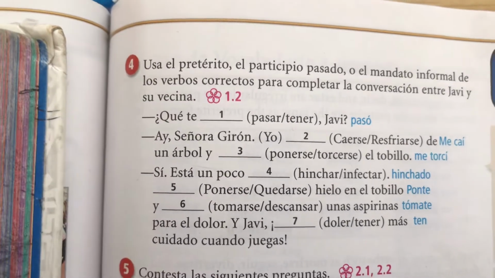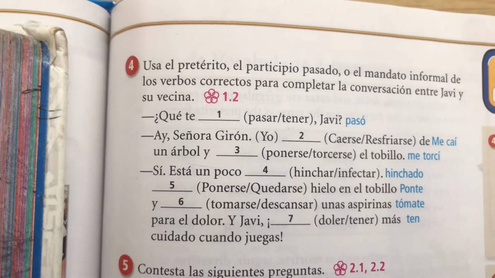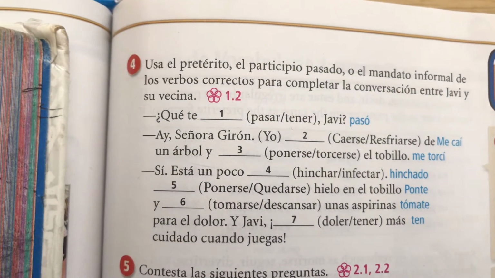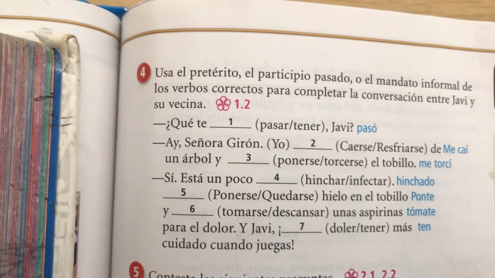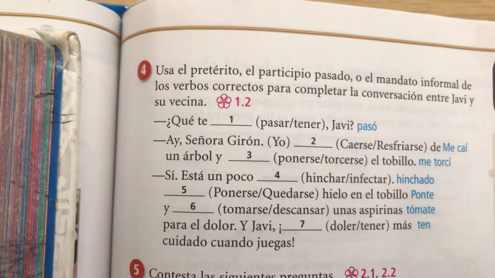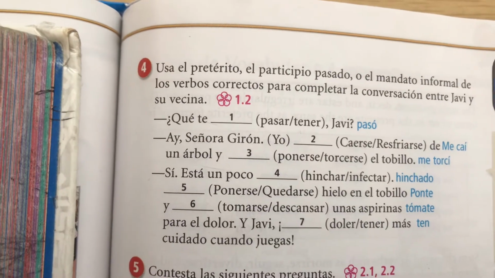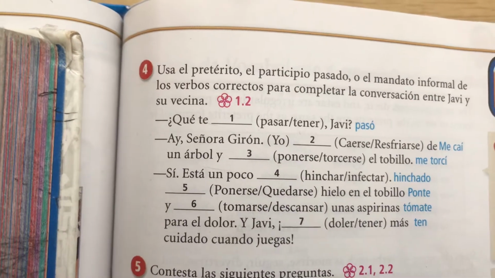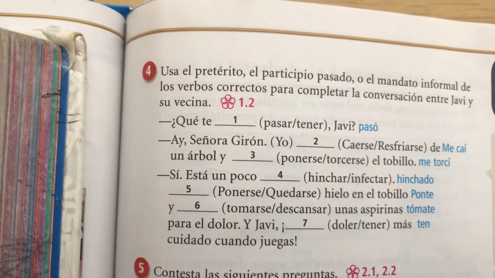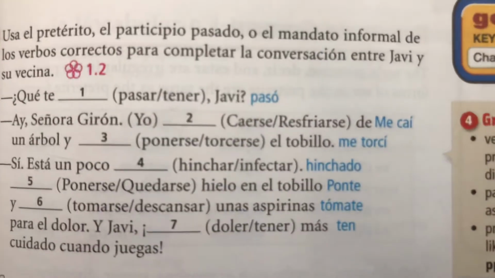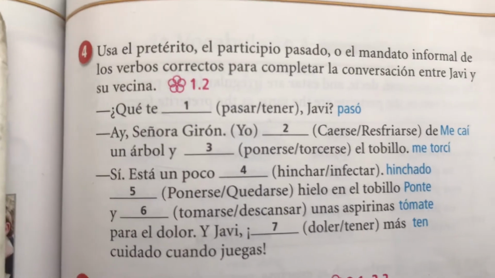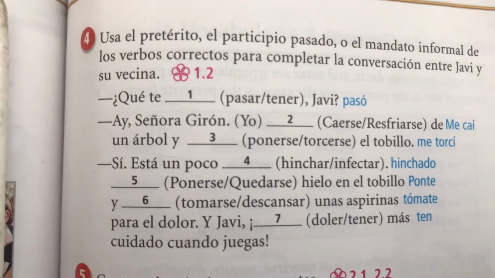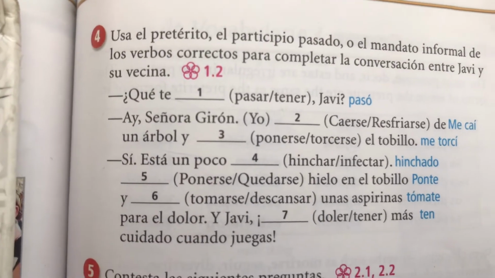Okay? Then you have ponte hielo. Put it on yourself. Ponte. Quedarte. It doesn't make sense. That would be stay. So, ponte hielo en el tobillo. Put yourself ice on that. Y tómate. Not tomate, tomato, but tómate. Notice how it has to have an accent written over the O. Otherwise, you're saying it's a tomato. So, y tómate unas aspirinas. Take some aspirins. Para el dolor, for the pain.